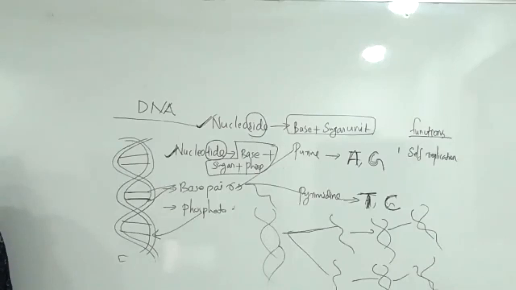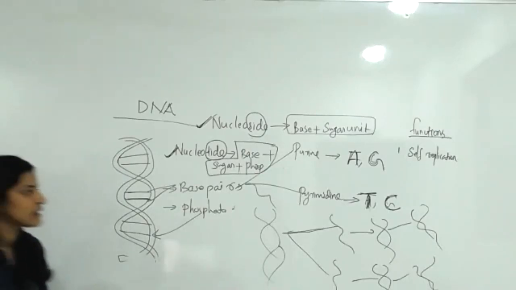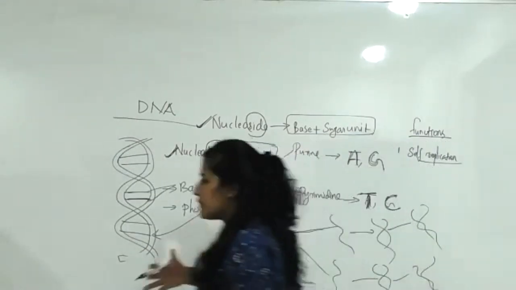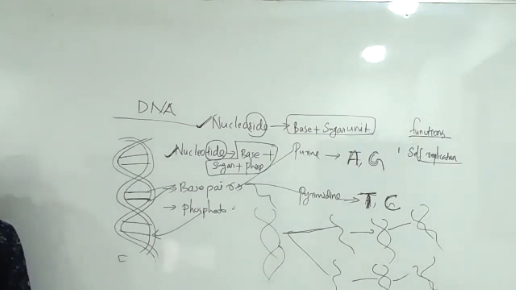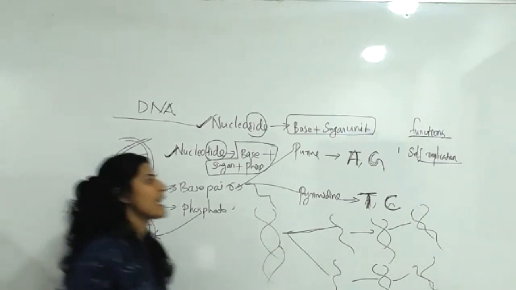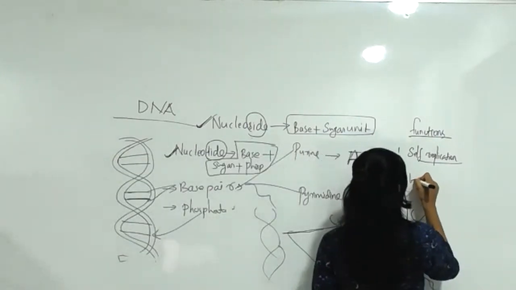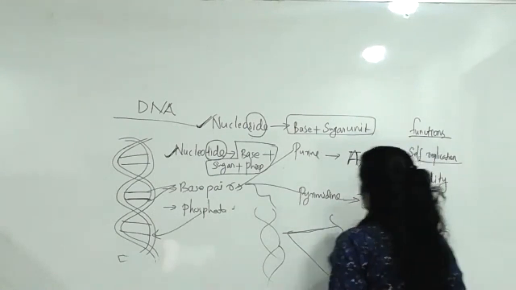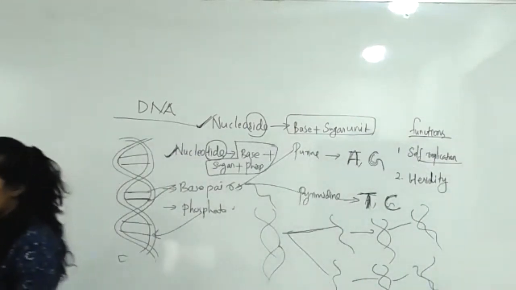It is the root of all reproduction through replication. Self-replication is when a cell is going to replicate. That is where DNA acts as a key to heredity, one of the important keys for heredity.